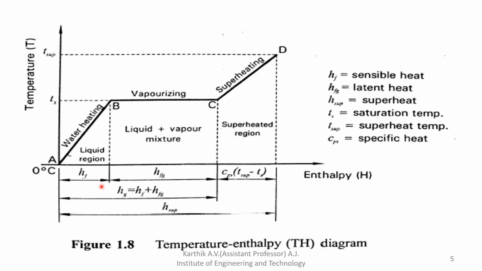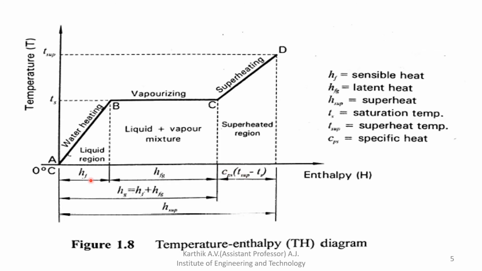Likewise the graph will be rising. The superheated temperature is denoted by T superheated, and the enthalpy of superheated steam is denoted by H superheated. It is a combination of the dry steam enthalpy along with the superheated region.